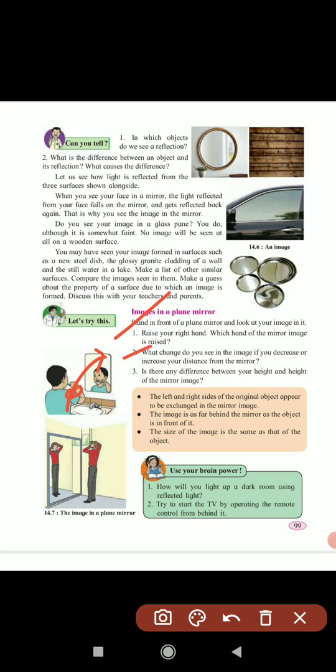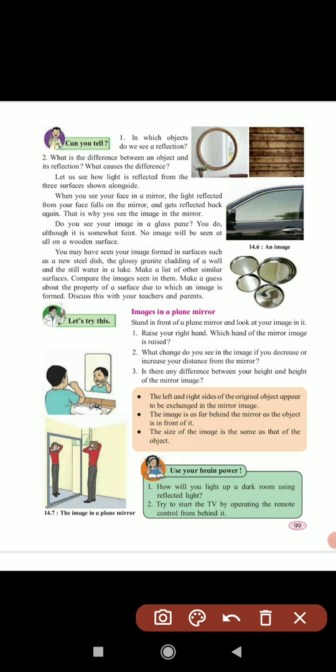What changes do you see in the image if you decrease or increase your distance from the mirror? The image is as far behind the mirror as the object is in front of it. Is there any difference between your height and the height of the mirror image? Whatever your height is, you get that much only. His height will not increase or decrease. The size of the image is the same as that of the object. So this is about the plane mirror.